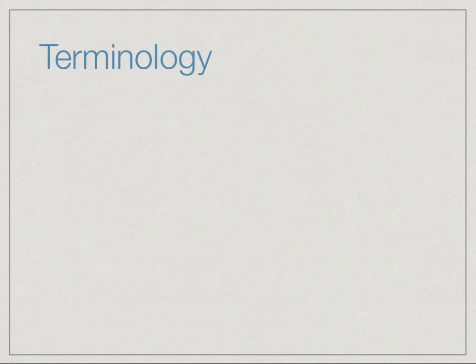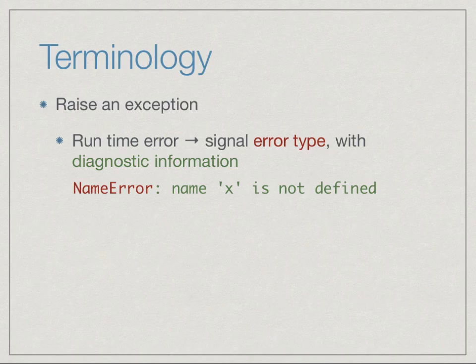So let us first quickly settle on some terminology. Usually the act of signaling an error is called raising an exception. So when the Python interpreter detects an error, it gives us information about this error, and as we saw, it comes in 2 parts. There is the type of the error, what kind of error it is, so it is a name error or an index error or a zero division error. And secondly, there is some diagnostic information telling us where this error occurs.